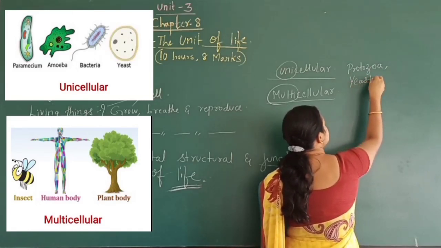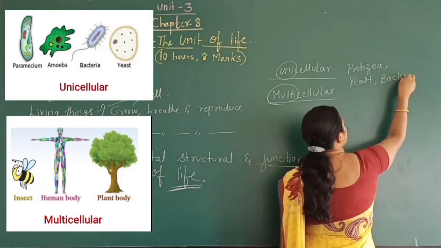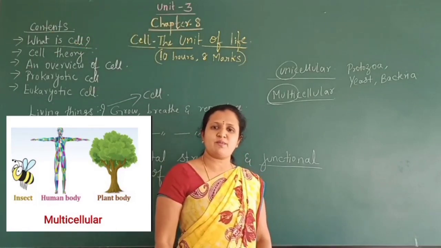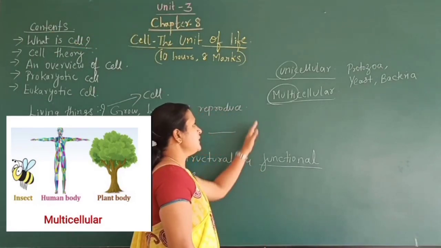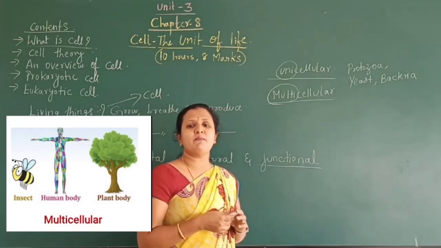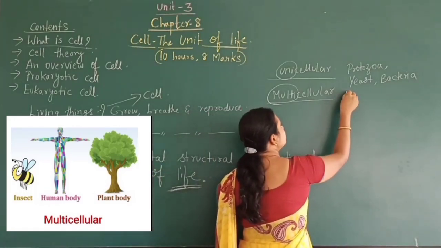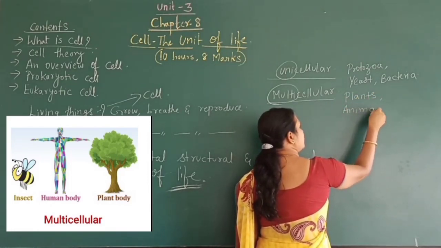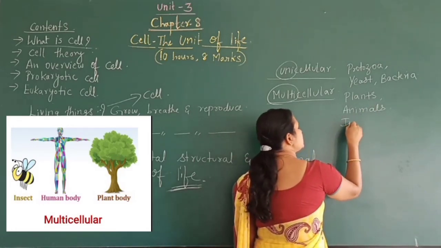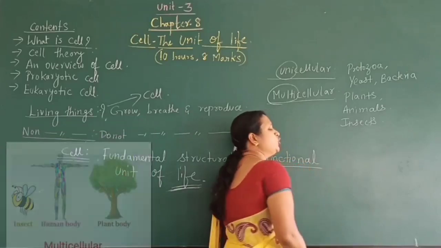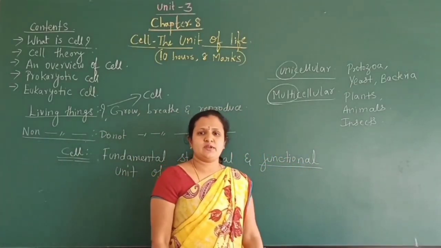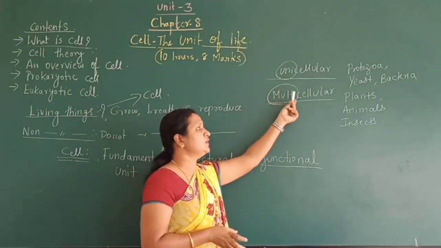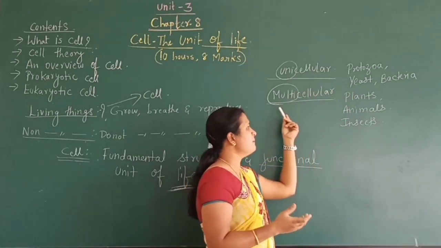yeast, bacteria. These are some of the organisms which are made up of only one cell. Coming to the multicellular organisms made up of many cells, examples are plants, animals, insects and human beings. So this is based on the number of cells, that is one cell unicellular and many cells multicellular.